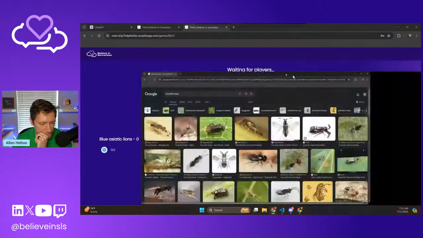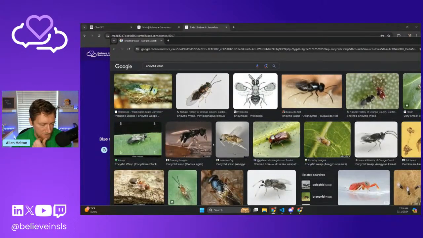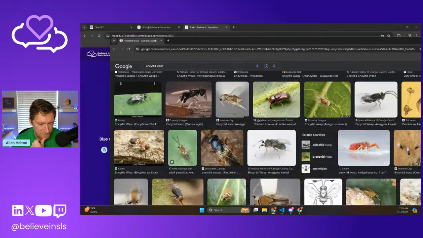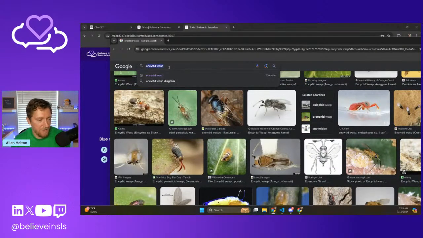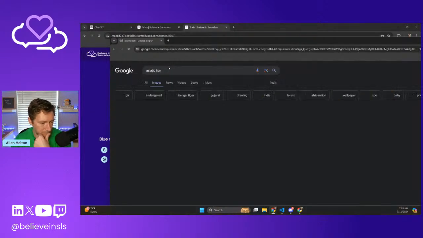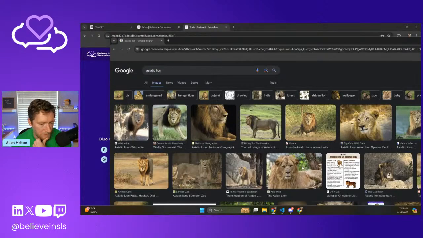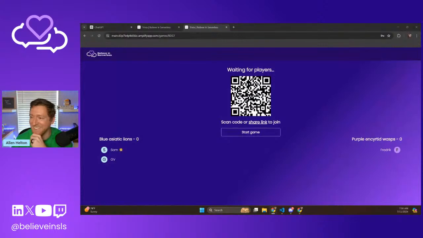Here we go. This one just looks like a fly, like a house fly that I'd have here. And this one, ooh, that's the coolest one. And then Asiatic lion, see what those look like. Also cool. Anyway.